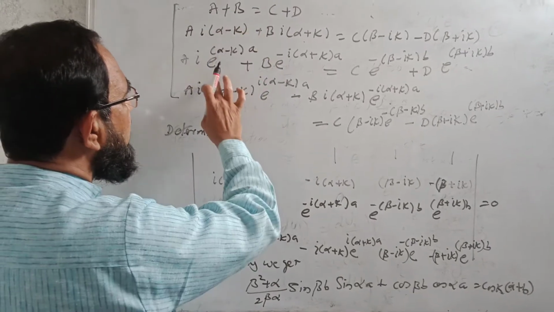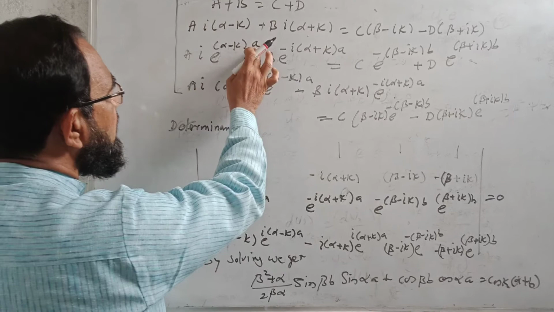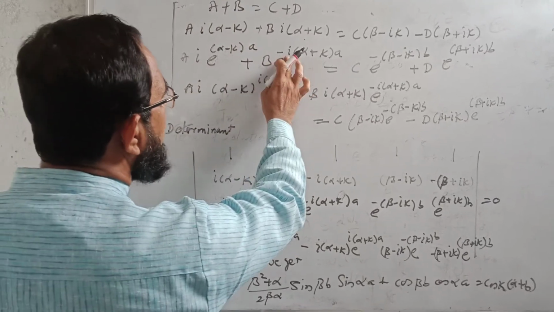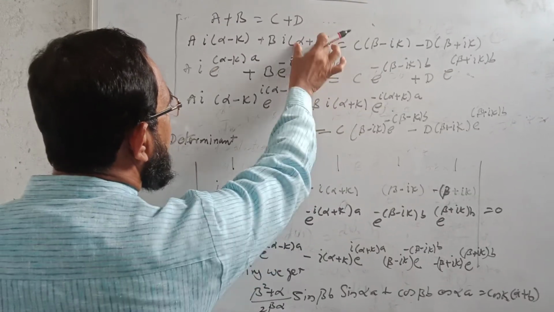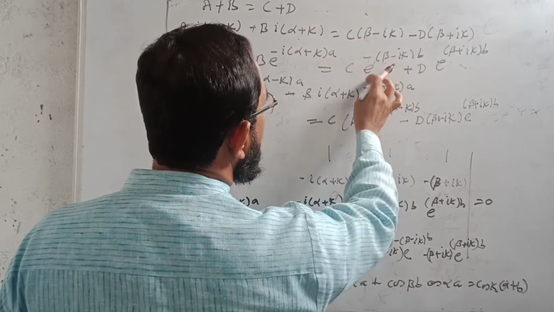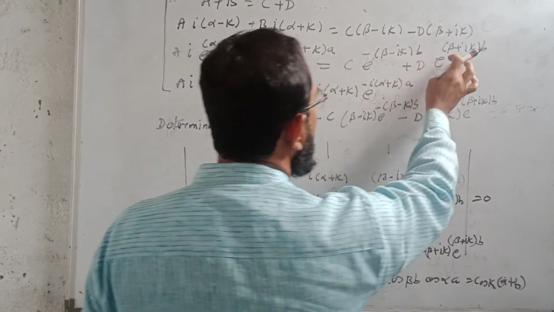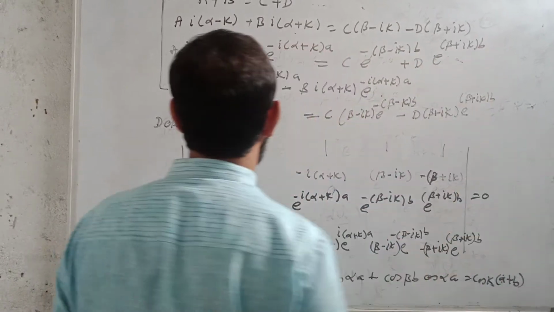Similarly here, multiply by e raised to power i alpha minus k a, means this one, into a, b e raised to power minus i alpha plus k, this one, then this one c e raised to power minus beta minus ik, minus d into e raised to power beta plus ik into b.